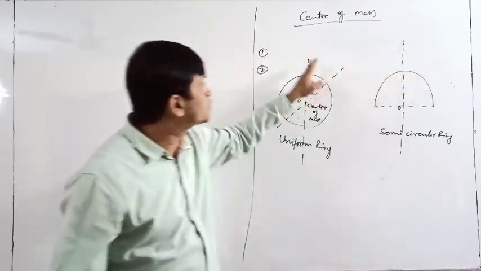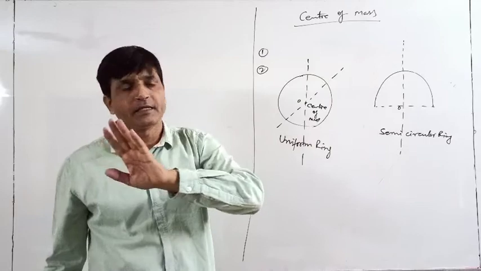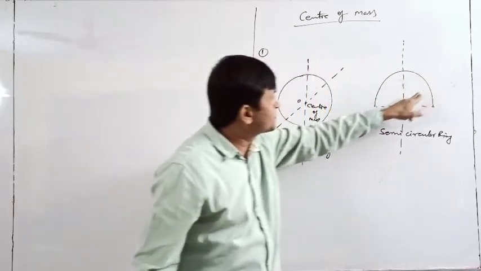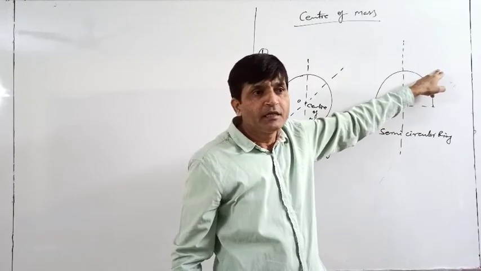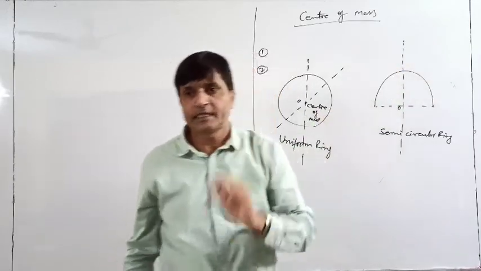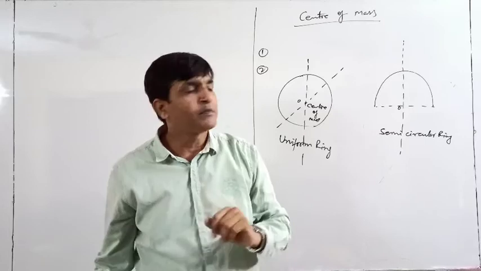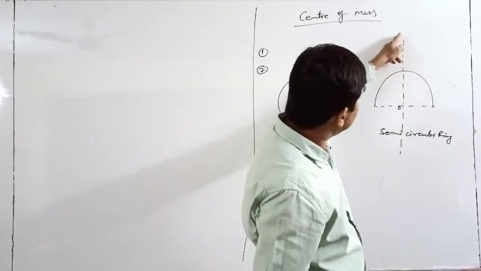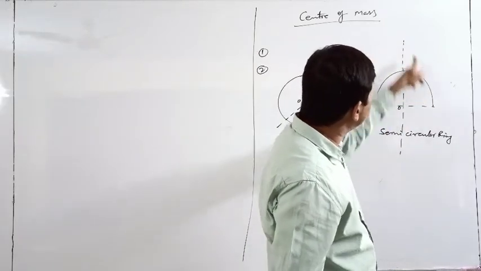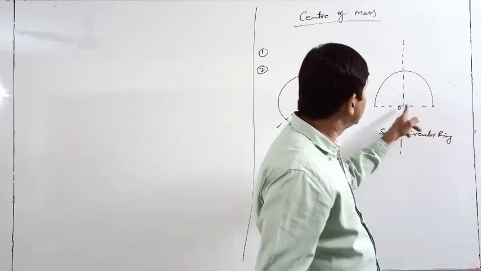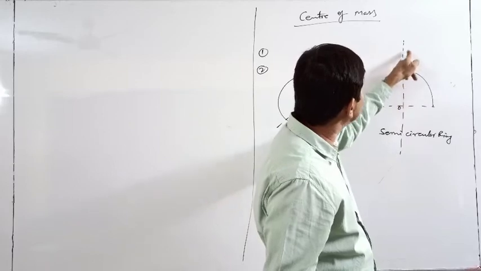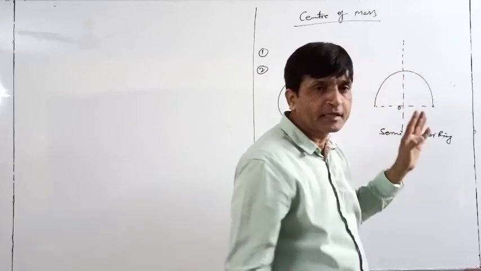But we don't have two such lines. Only one line we can make. If I make this line, it is not dividing it exactly into two parts. So only one line is available. Now, the center of mass of this semicircular ring will be on this line. But where is that? That we don't know right now. It may be here, it may be here, it may be here, anyway.